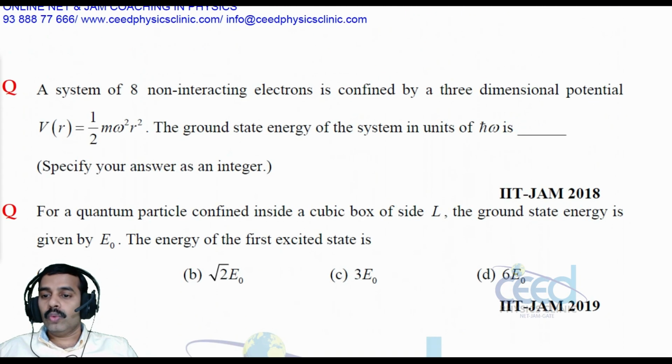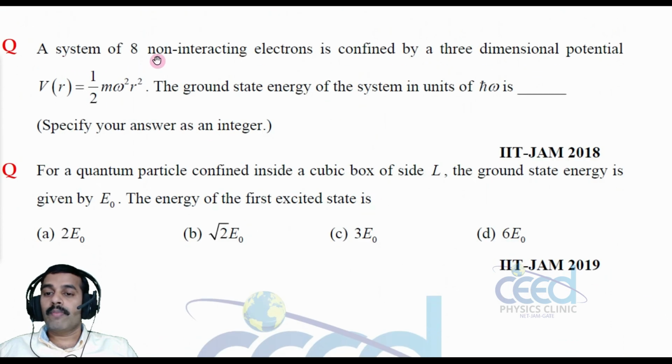Now let us come to another question. A system of 8 non-interacting electrons is confined in a 3-dimensional potential V of r equals half m omega square r square. The ground state energy of the system in units of h cross omega is, right? So that is the question.